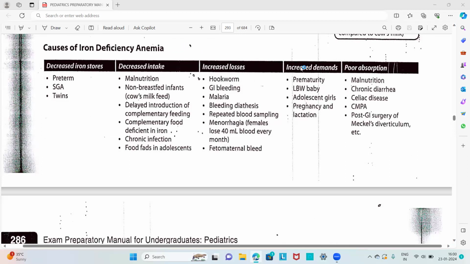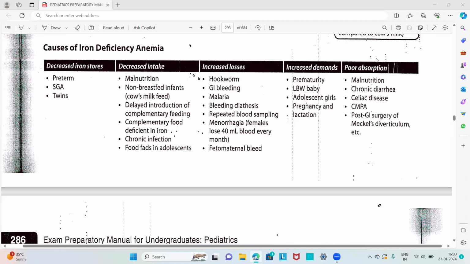The next heading for the cause is increased demand during certain conditions, like in the case of prematurity, low birth weight baby, and adolescent girls in pregnancy and lactation. These are the conditions where there will be increased demand for the iron. So that will result in the relative deficiency of the iron. That results in the iron deficiency anemia.